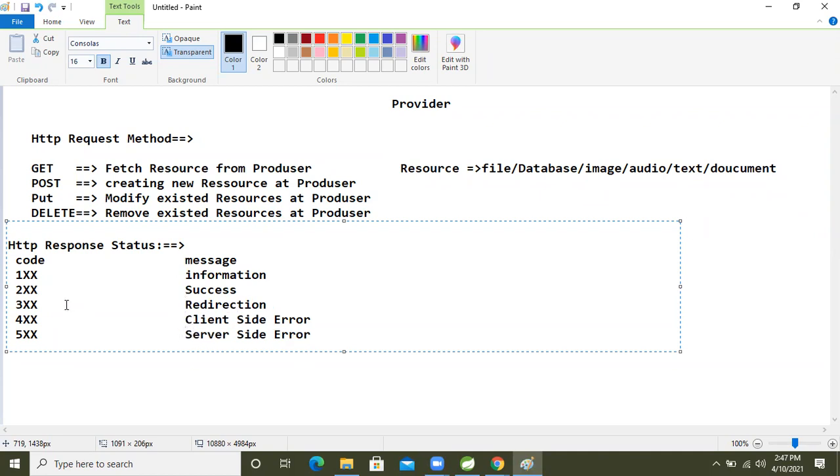Frequently, we are not working on information codes. We are working on 200 through 299, and the redirection the server takes care of. The 400 and 500 codes we just need to understand. Except for those, the server takes care of 100 and 300, so we don't need them.